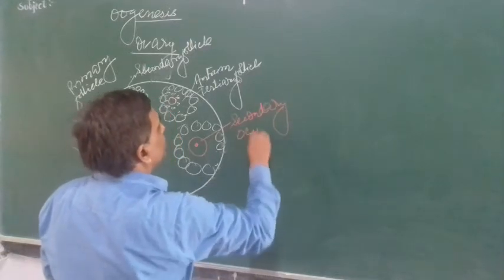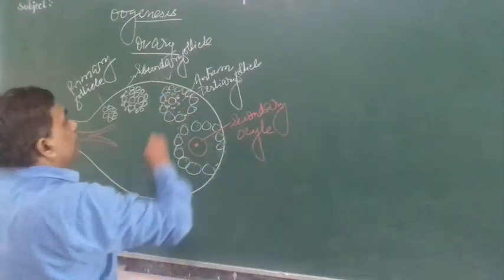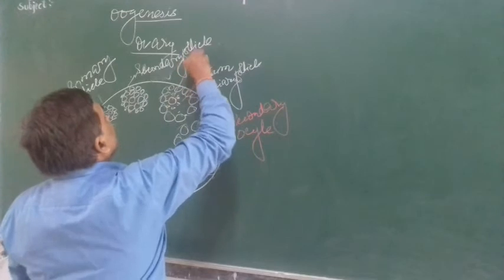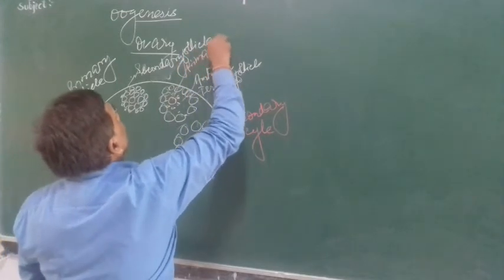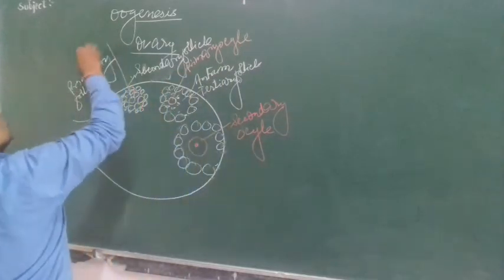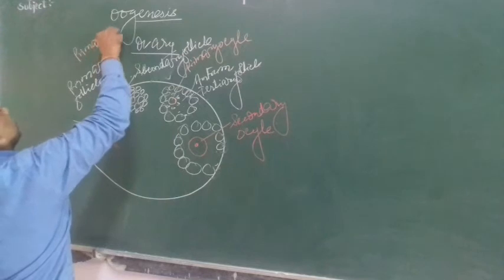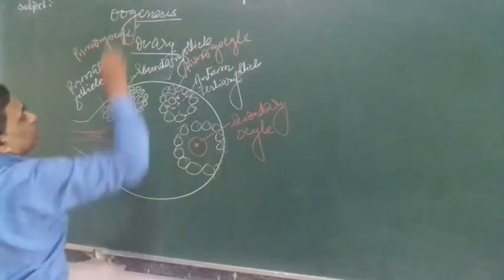Here this is the primary oocyte. These are also primary oocytes.